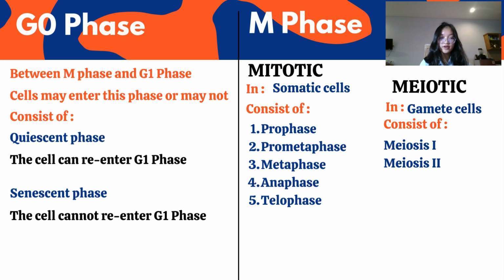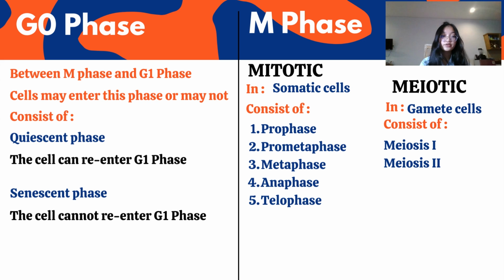Okay, next one is M phase. Mitotic phase occurs in somatic cells. The mitotic phase consists of, first, prophase, when the DNA condenses to become chromosomes. Second, prometaphase, when the nuclear membrane disappears and the microtubules grow from the centromeres. The third is metaphase, when the chromosomes align at the center of the cell. The fourth is anaphase, when the sister chromatids separate into 2 different poles. And the last one is telophase, when the nuclear membrane reappears.